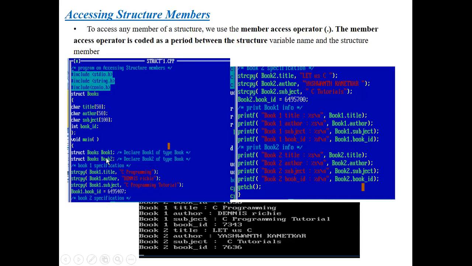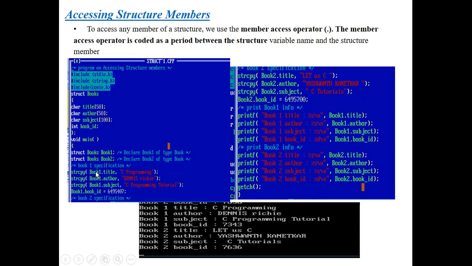By using these variables, book1 and book2, I am going to call the properties of this book structure.